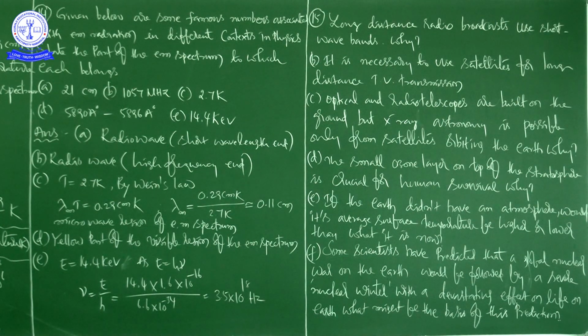So if I want to compress the answer and give it in a simple way, the reason is: Earth's atmosphere absorbs X-rays. That is the single line answer. Regarding C, I have just given four lines of information. If you want to compress that into one sentence, the reason is Earth's atmosphere absorbs X-rays. That's why X-ray astronomy is possible only from satellites orbiting the Earth.